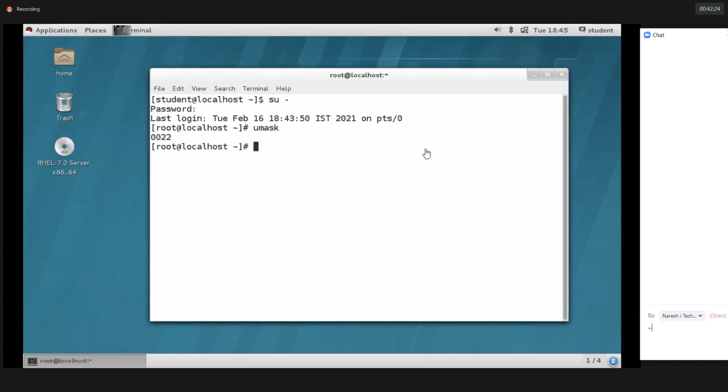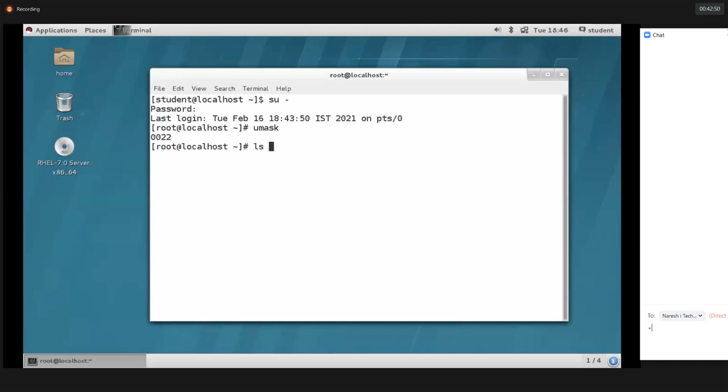So how many files do we need to edit to change the UMask value permanently? What type of files do we need to edit, guys? 2 files. What are they? So /etc/profile and then /etc/bashrc. Inside the /etc we'll have both of these configuration files. Okay.